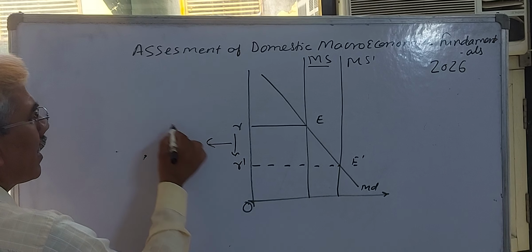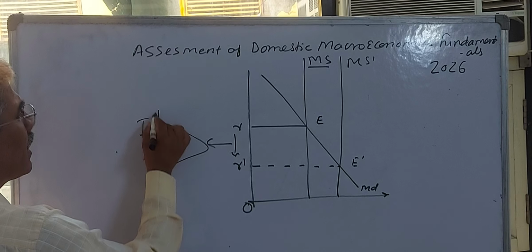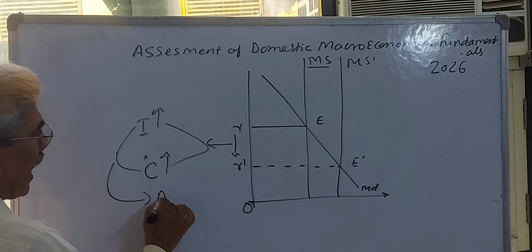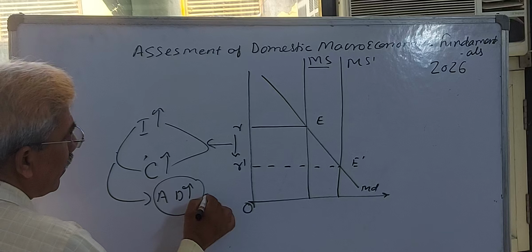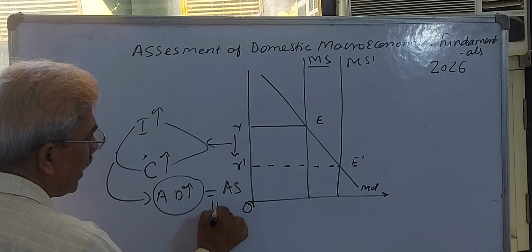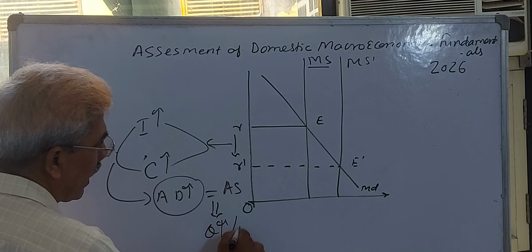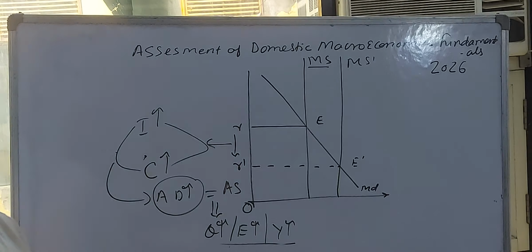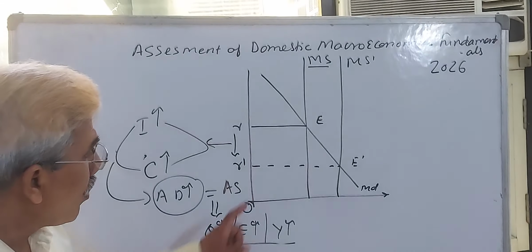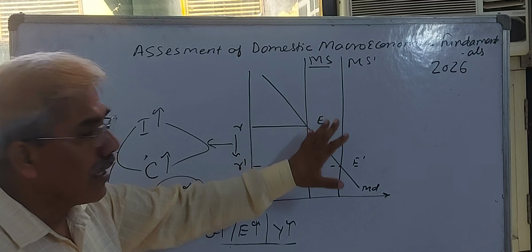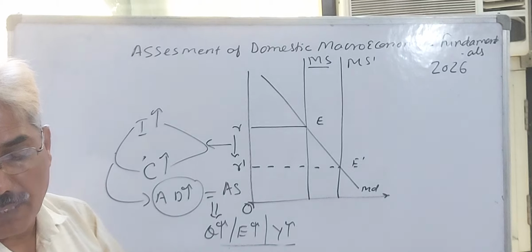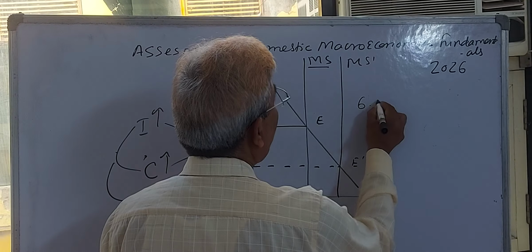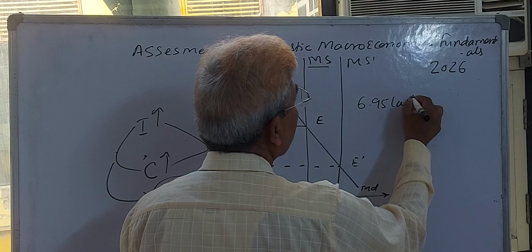This reduction in interest rate works on both sides. On one side it increases investment, on the other side it increases consumption, or you can say aggregate demand will increase, which interacts with aggregate supply, increases the output, increases the employment, increases the national income. That kind of phenomenon is prevalent, and because of this, the RBI, by purchasing the securities from the commercial banks, increased liquidity in the market by 6.95 lakh crore rupees.